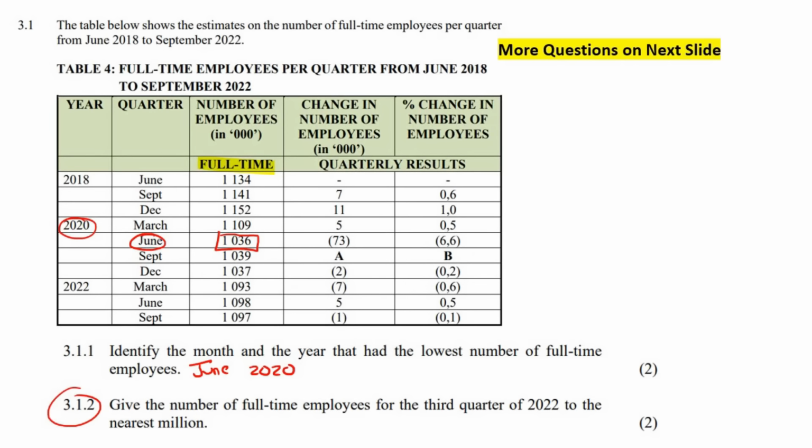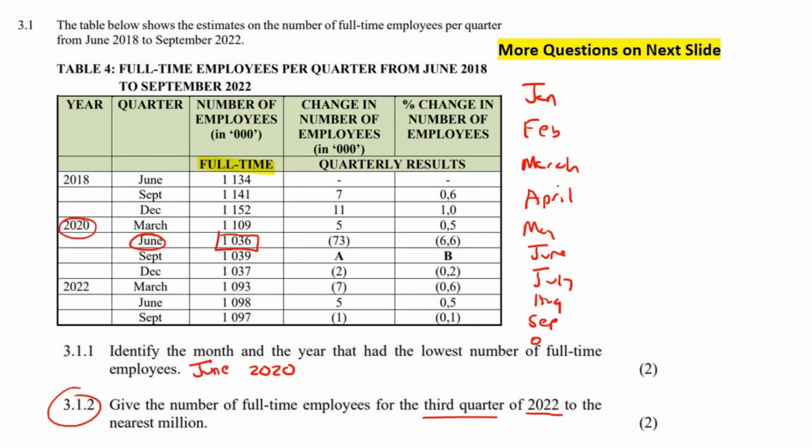This question says, give the number of full-time employees for the third quarter of 2022 to the nearest million. Now we need to talk about quarters of a year. So we know that we have 12 months. So we've got January, February, March, April, May, June, July, August, September, October, November, and December.